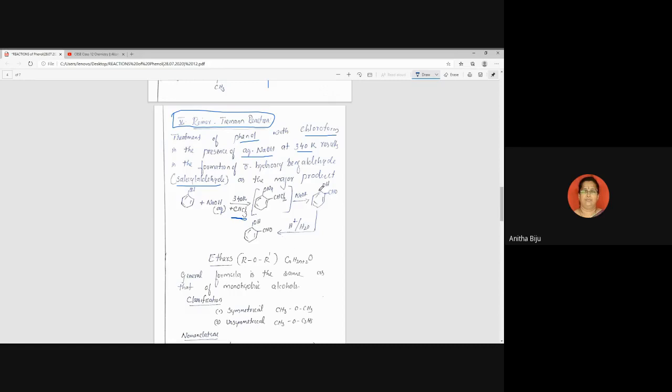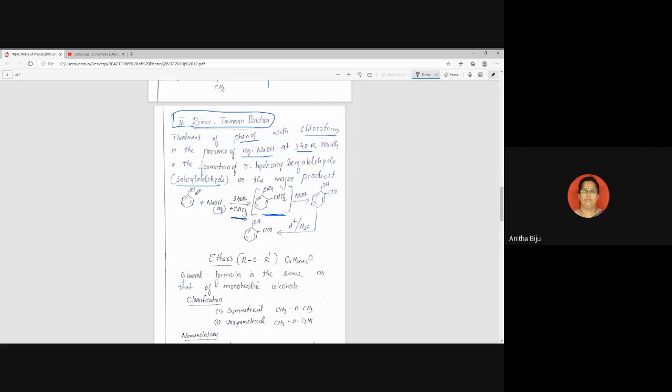Okay, so the Riemer-Tiemann reaction equation is there. You can see that in between there is a transition state. This is unstable, but without this step, the reaction is incomplete. So I'll explain this. CHCl3, see here NaOH is there.